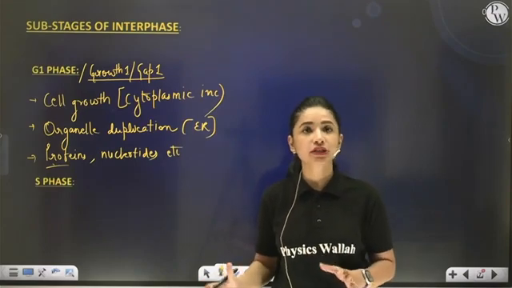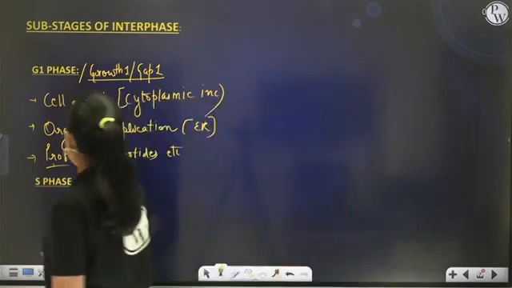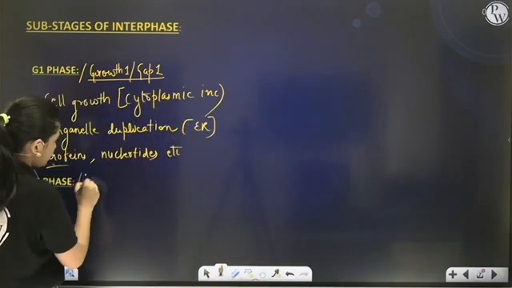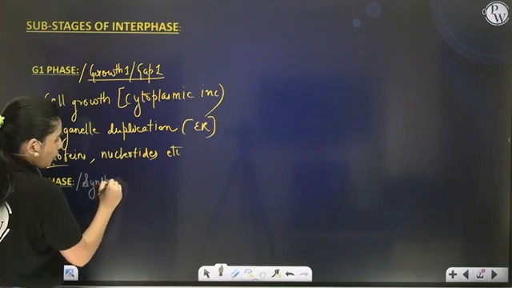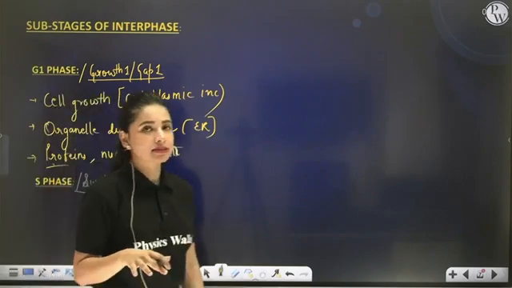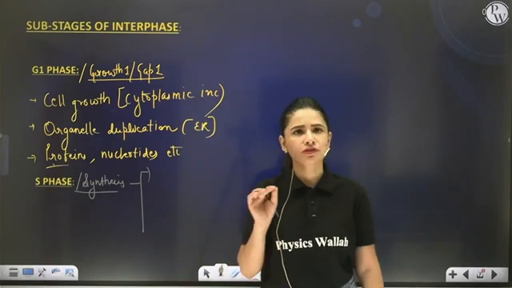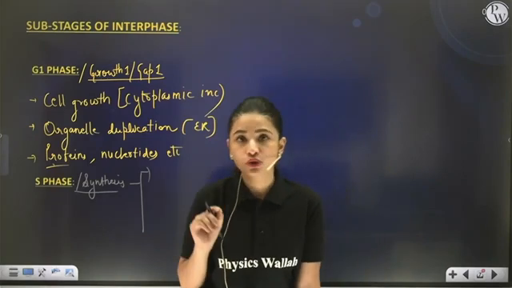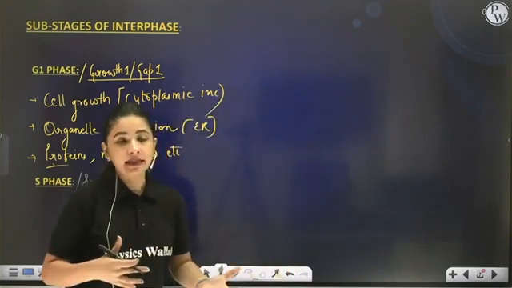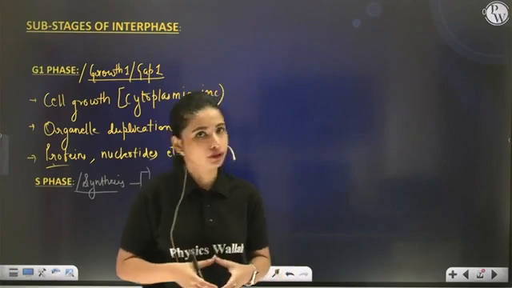For DNA replication, the next very important stage is S phase. S stands for synthesis phase. S stands for, my dear students, synthesis. Now what happens during S phase? During S phase, in the cytoplasm, there is duplication of the centrosome cell organelle as well as synthesis of a specific protein called histone. Other proteins are also increased, but the specific one which I am mentioning over here is histone protein. So you have to remember that term.